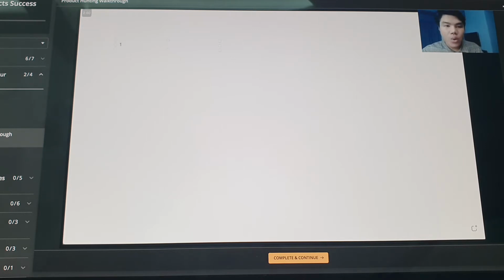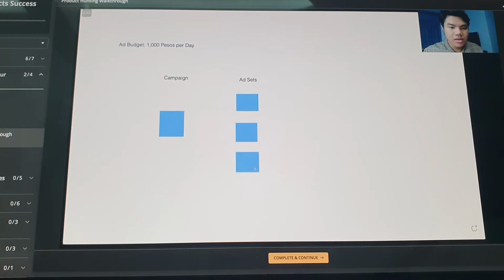So let's say your budget every day is 1,000 pesos per day. So this is your ad budget. Okay, let's say yung structure ng ads mo is campaign, ad sets. But let's say yung structure ng ads mo is you have one campaign, and in those campaigns you have 3 ad sets. 1, 2, and then 3. You have 3 ad sets.